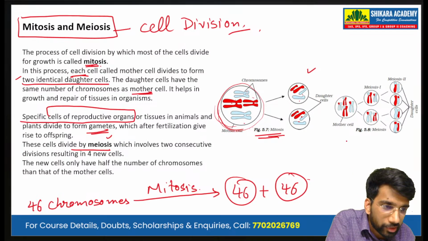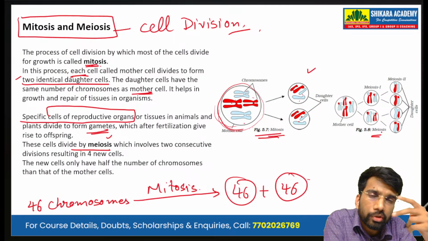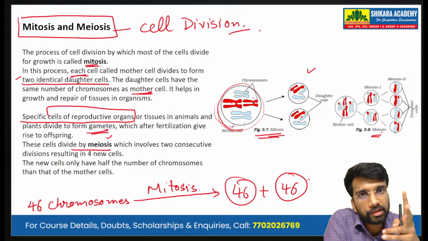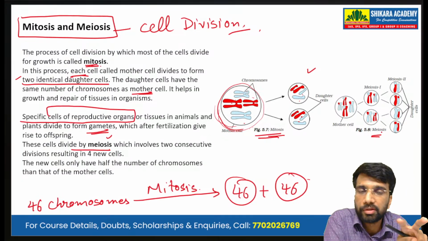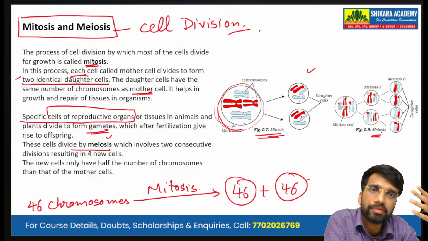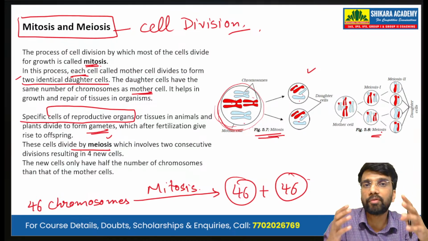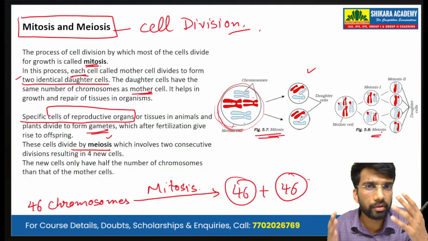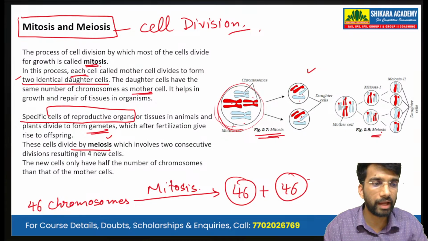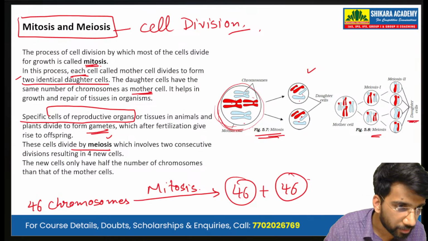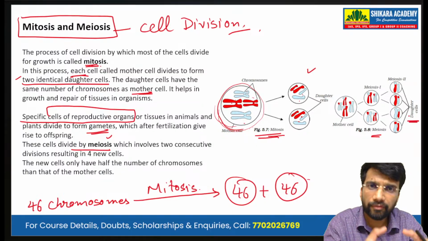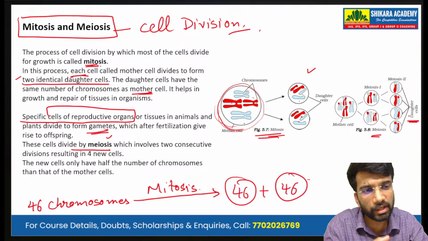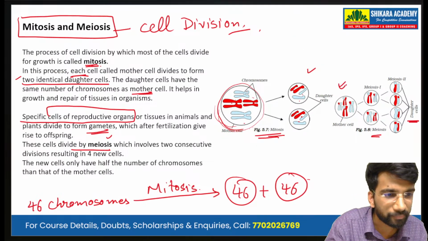Now meiosis involves two successive cycles, or two successive cell divisions. And if two successive cell divisions are there, ultimately it will give rise to four daughter cells. And these four daughter cells have half the number of chromosomes that are present in the original mother cell.